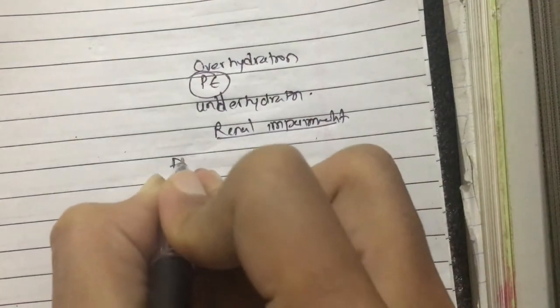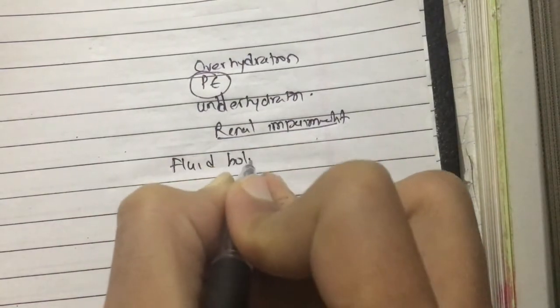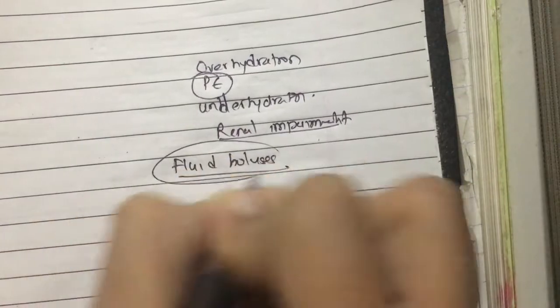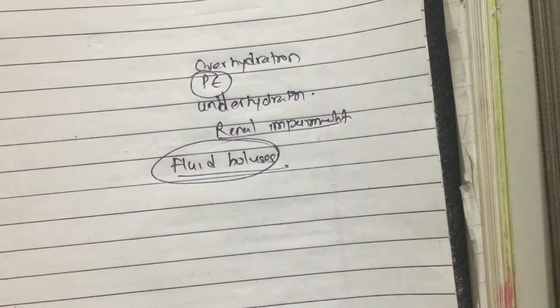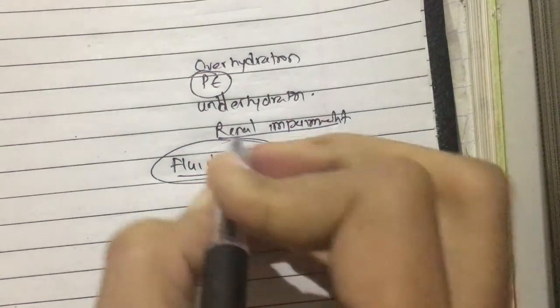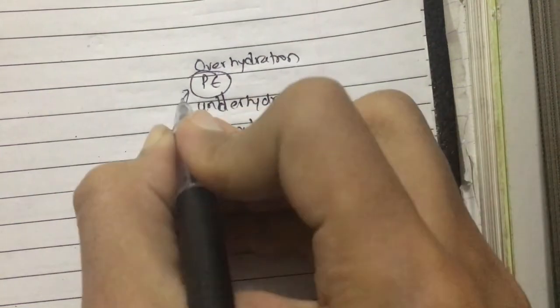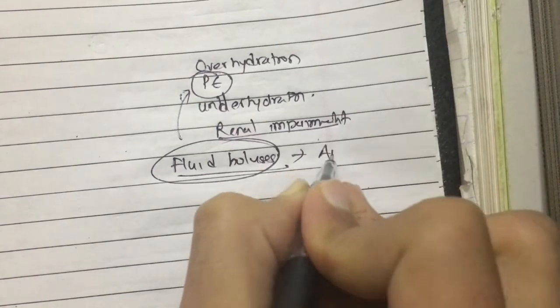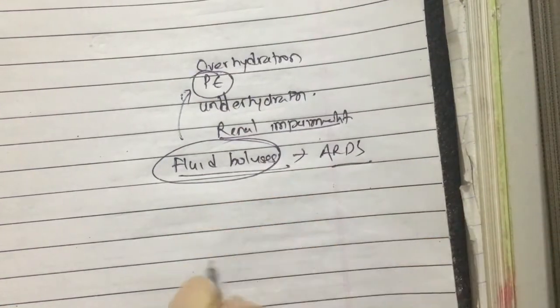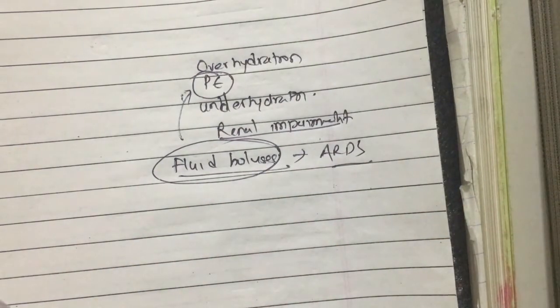We should also remember that fluid boluses should not be given in malaria, because they can lead to pulmonary edema, mainly pulmonary edema and ARDS. We have already discussed this fact in the pathophysiology.